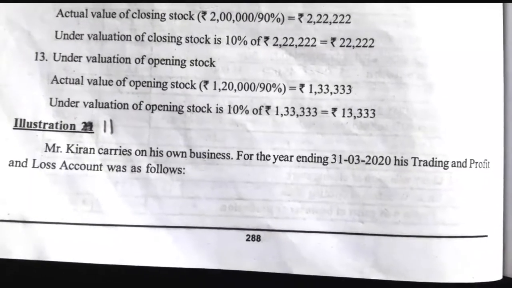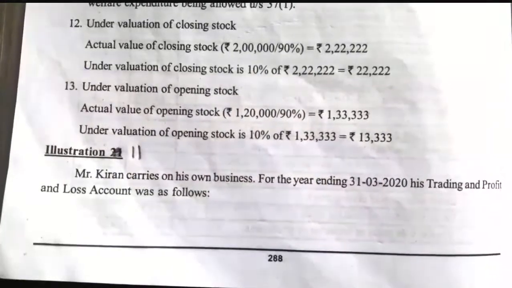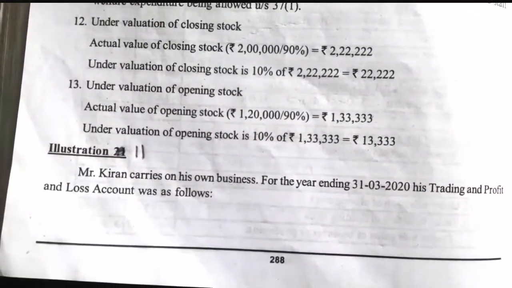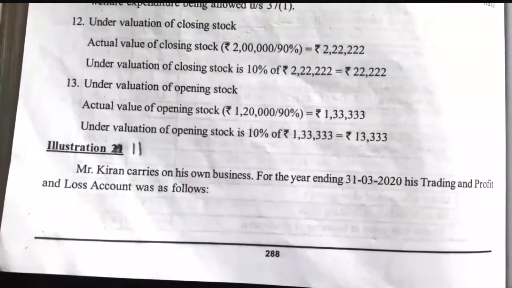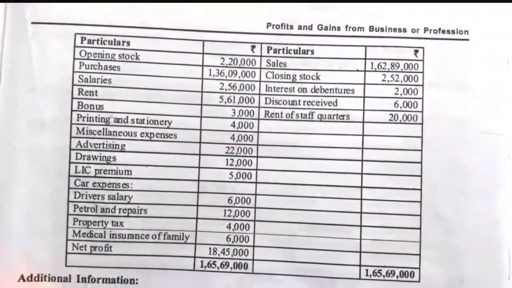Hello students, today we will learn the next illustration number 11. See the illustration. Mr. Karan carries on his own business for the year ending 31st March 2020. His trading and profit and loss account was as follows. See the trading and profit and loss account.